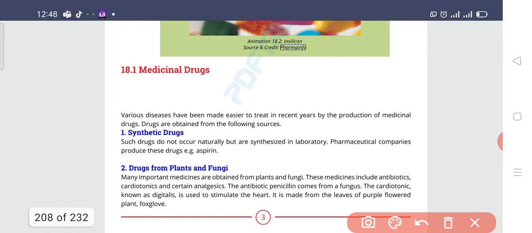So the antibiotic which we are getting from fungi is penicillin, and this is the first ever antibiotic which was discovered. It is not mentioned here, but penicillin is basically the antibiotic which used to kill bacteria and we used to obtain it from the fungus.